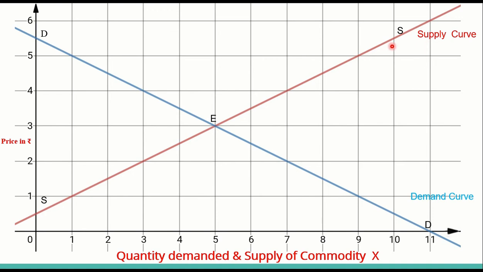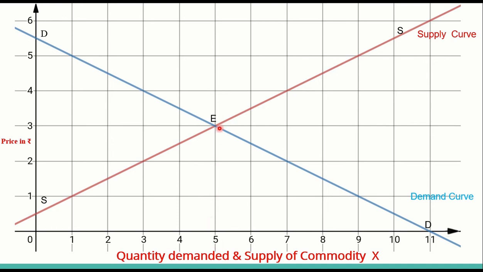The demand curve and supply curve are intersecting at a point E where market equilibrium takes place. At this point, the equilibrium price is rupees 3, the equilibrium quantity demanded is 5 units and the equilibrium quantity supplied is also 5 units.